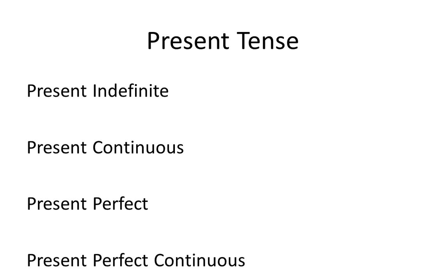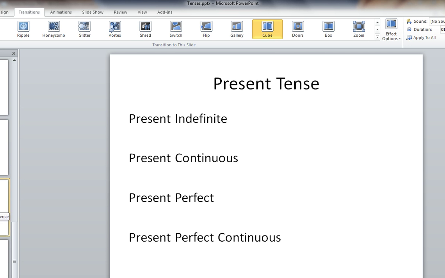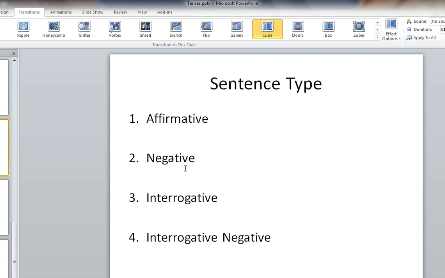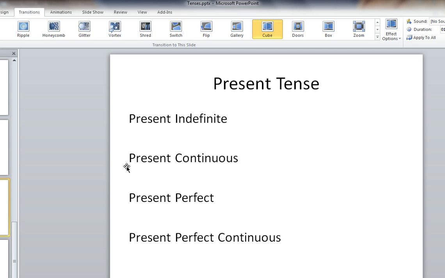Then for the present continuous, then for the present perfect, then for the present perfect continuous, we learn one by one for each kind of tense. For all 12 tenses, we will include all four kinds of sentences that we have learned: affirmative, negative, interrogative, interrogative negative.